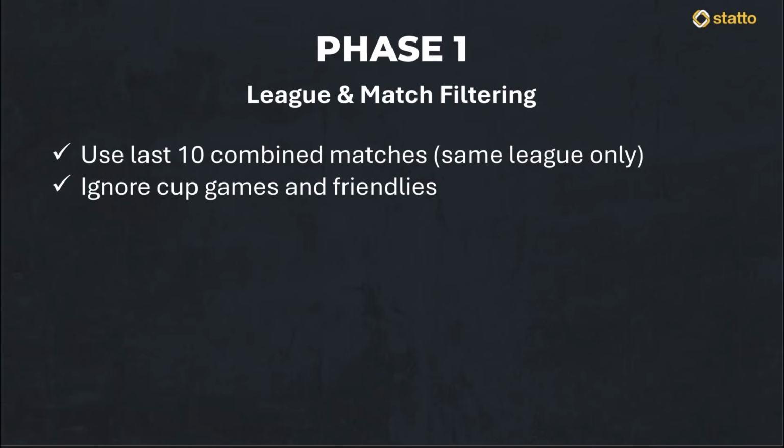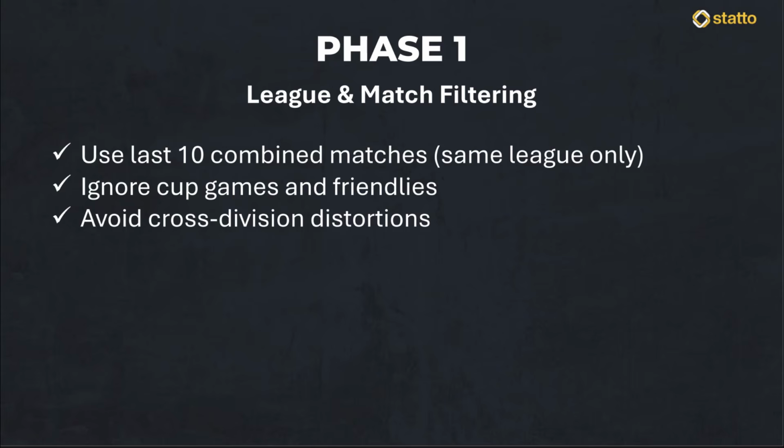What most people do wrong here is they look at a team's overall scoring record across all competitions without filtering out the outliers. When I first started out, this is a mistake I used to make myself, often loading up my accumulators with teams that had just scored 5 goals in a cup game against a lower league side. I used to fall into this trap constantly, thinking that more goals in any game meant more profit in the next, but I was just ignoring the true value of the league context and setting myself up for a loss.